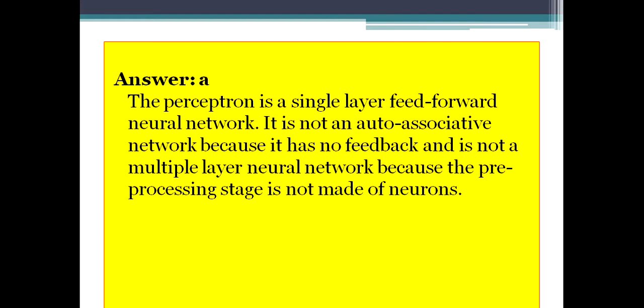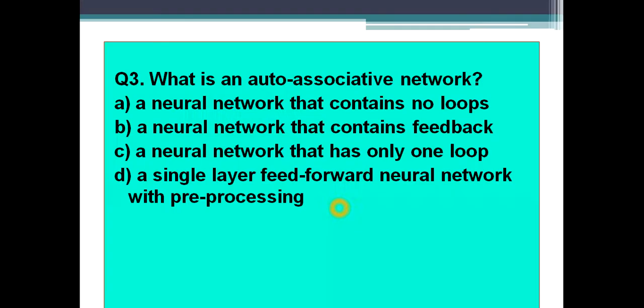Okay, so that's it. Next question is, what is an auto-associative neural network? You have got the answer from the last question. Still, option A says a neural network that contains no loops. Option B, a neural network that contains feedback. Option C, a neural network that has only one loop. And option D, a single layer feed forward neural network with pre-processing.